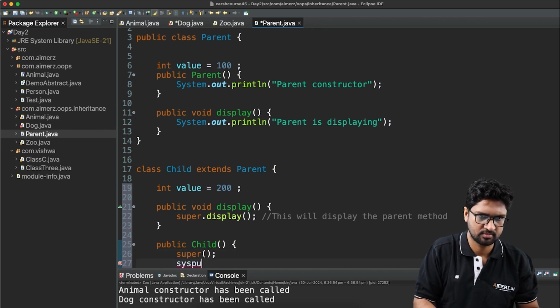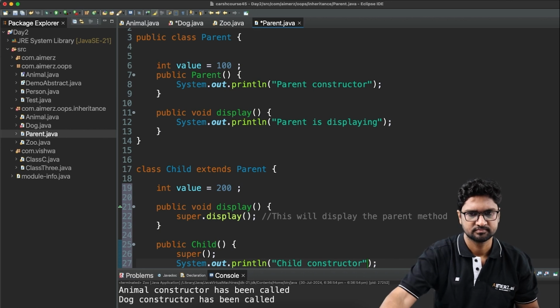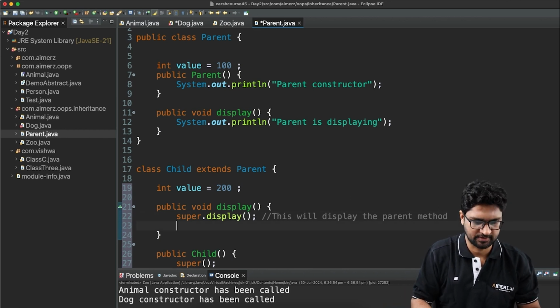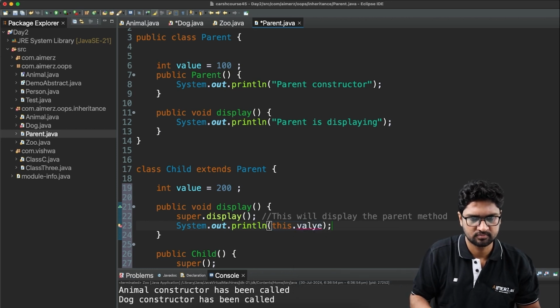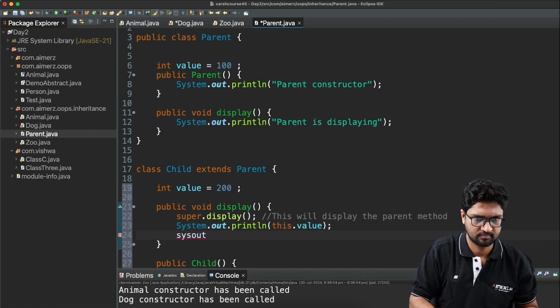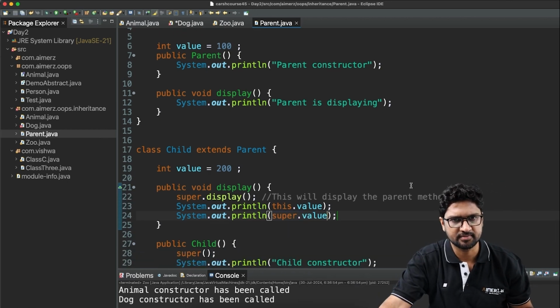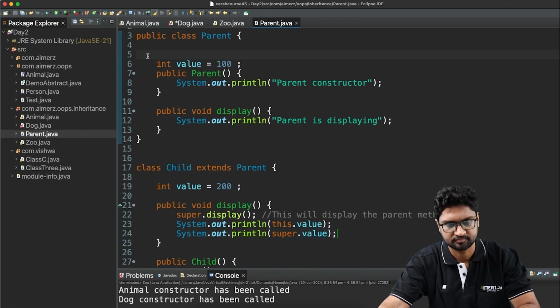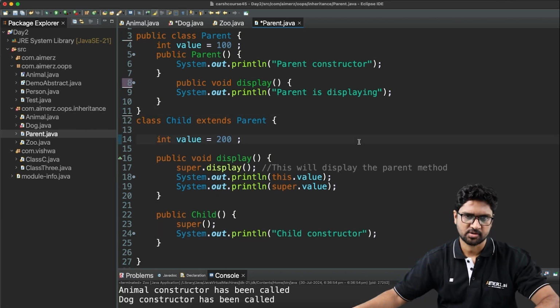and then I got this sysout, and again the child constructor. And inside this, let's say if I want to print the value, sysout this.value, and then I have sysout, I'll say super.value. So you see here on the screen right now, correct. So I have both the child and the parent.